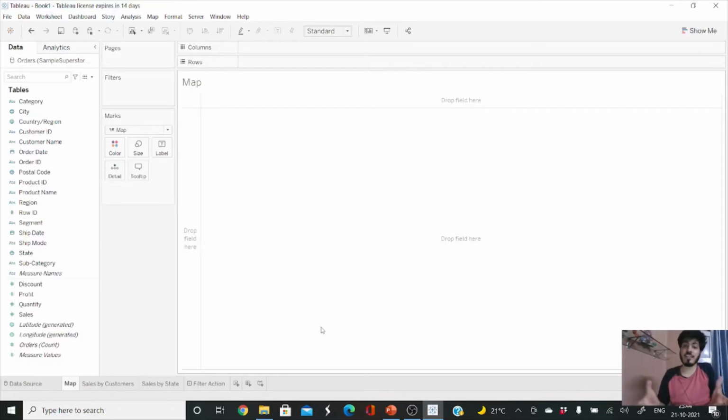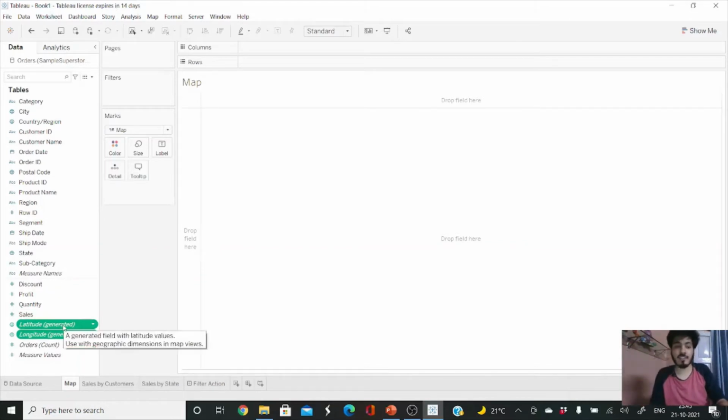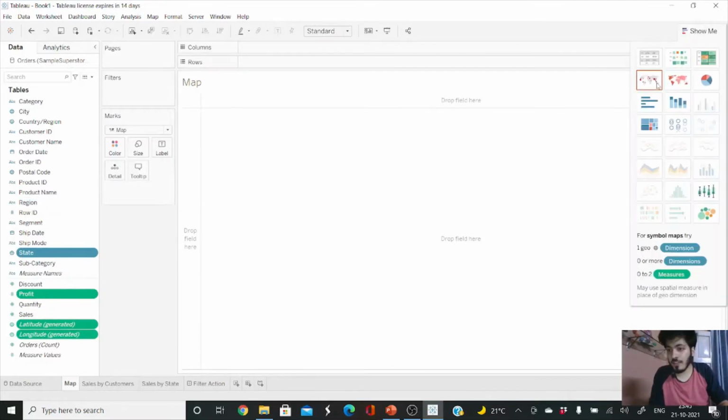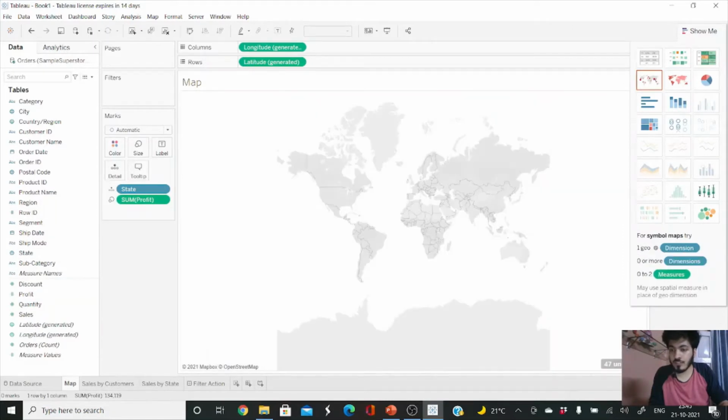Understand what is a filter action in Tableau. Let me draw a map visualization first. Suppose I want the profit map. I want to see the profit state wise in the form of a map visualization. So I can just select the latitude, longitude, the profit and the state, the dimensions and measures which I want to see in my map, and click on the Show Me button and click on the map visualization.